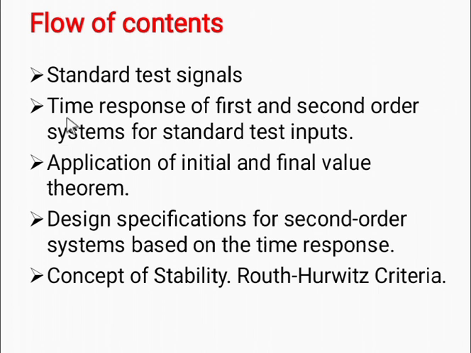Time response indicates the response of the system for different types of input: how much time is taken to rise to the first peak value, to settle the system, and how long it takes to become steady state. This is known as the time response analysis.